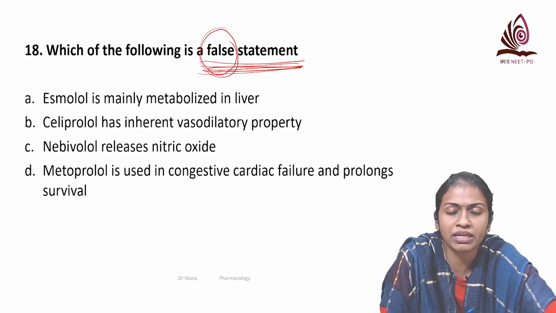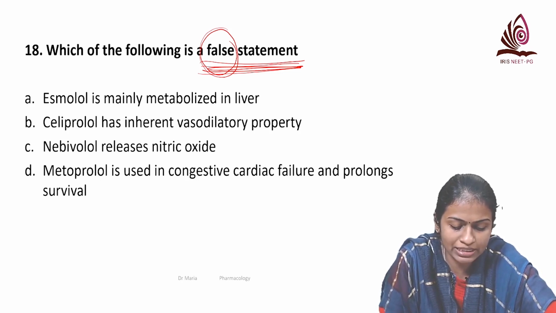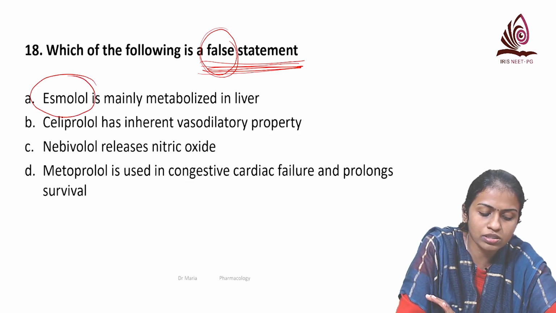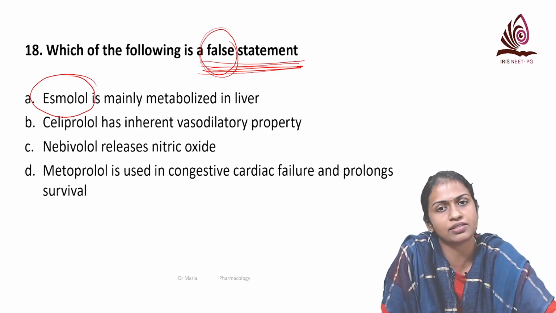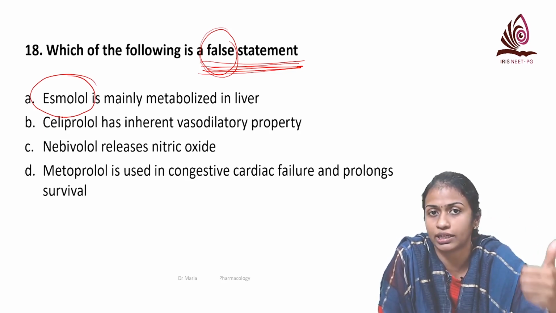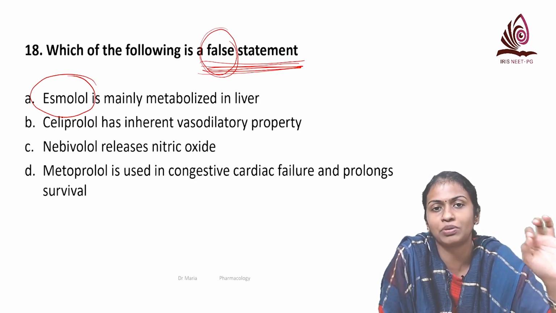So esmolol is mainly metabolized in liver. Celiprolol has inherent vasodilatory property. Nebivolol releases nitric oxide, and metoprolol is used in congestive heart failure. So esmolol is metabolized in liver is a wrong answer here. It is metabolized by esterases, and that makes it very short acting. Okay, we use it mainly for acute termination of conditions like PSVT.